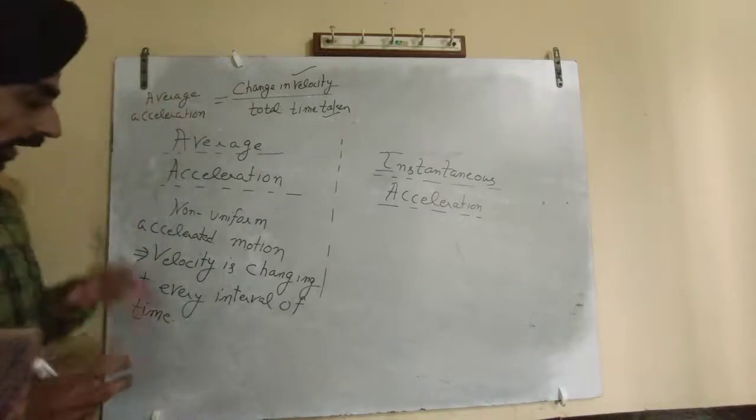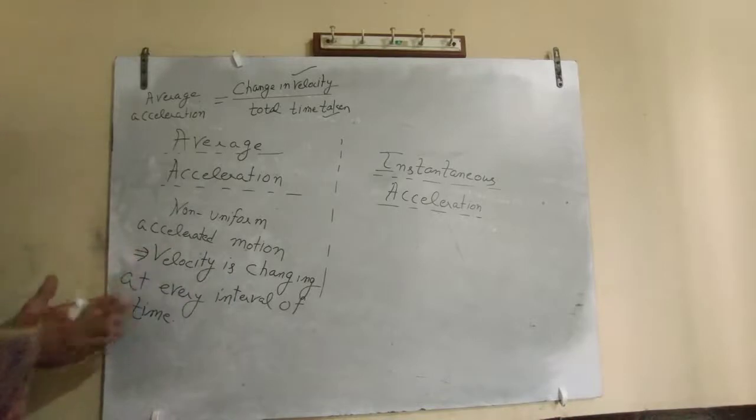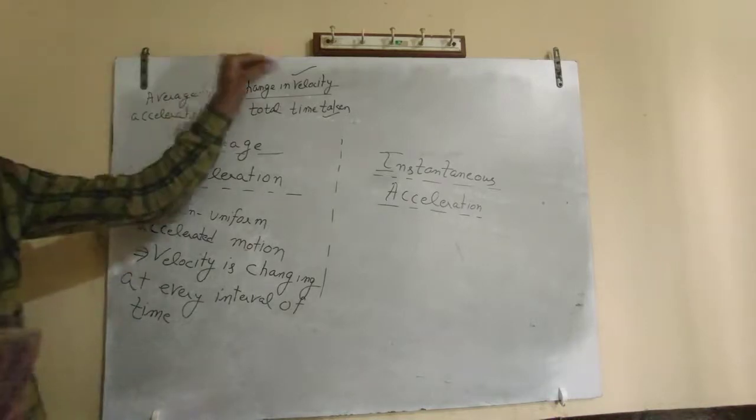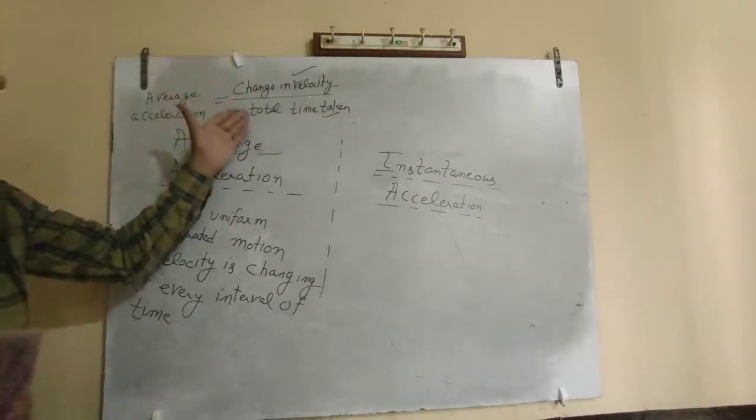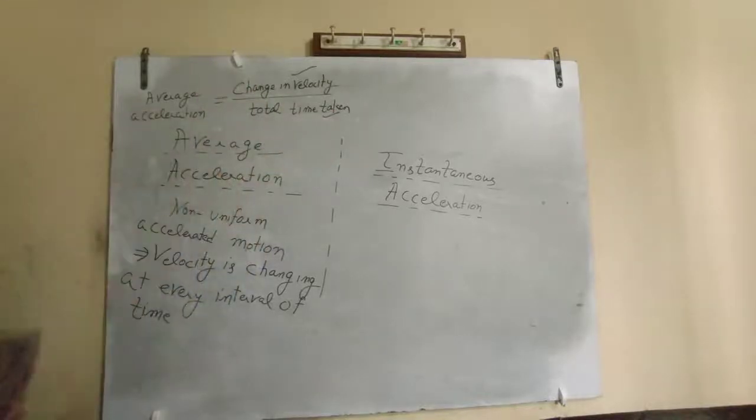So if I am going on a road with a non-uniform accelerated motion, that means my velocity is increasing or decreasing, changing at each and every interval of time. And if I calculate the change in velocity and the total time taken for that change, I am going to get the average acceleration. Remember this, this is the concept of average acceleration.